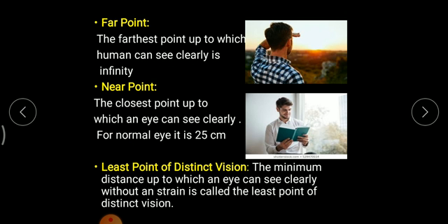You can even add the range of vision of a normal human being, that is how far and how short a distance a human can see clearly. The farthest point at which a human being can see clearly is infinity, whereas the near point is 25 centimeter. So for a normal human being, the range of vision lies between 25 centimeter and infinity.